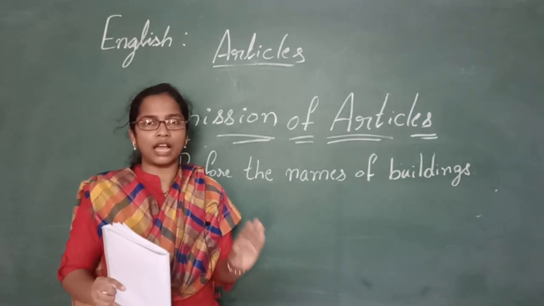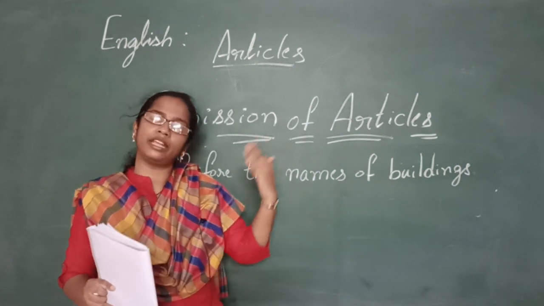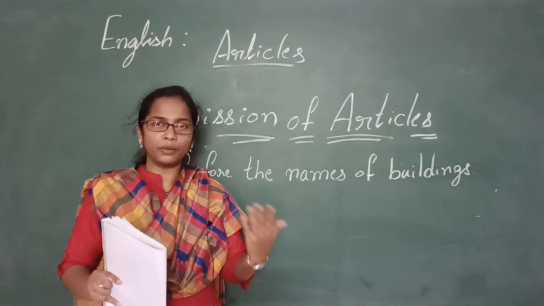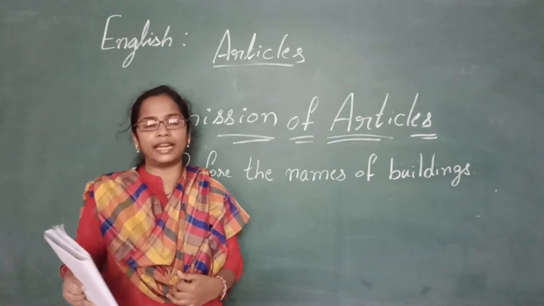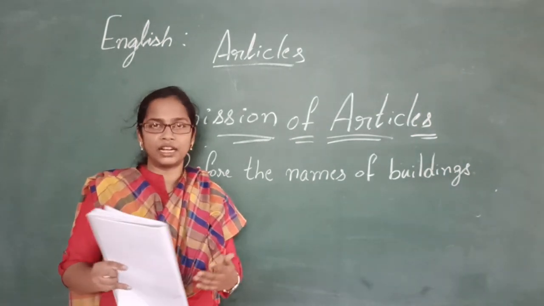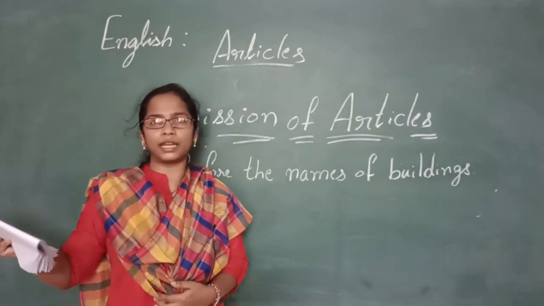We should not use an article before it. If it is used for a secondary purpose, then we can use the article. One more example is a hospital. A hospital is also a building, a place, right? So a doctor and a nurse go to the hospital daily for their work. That is the primary purpose.